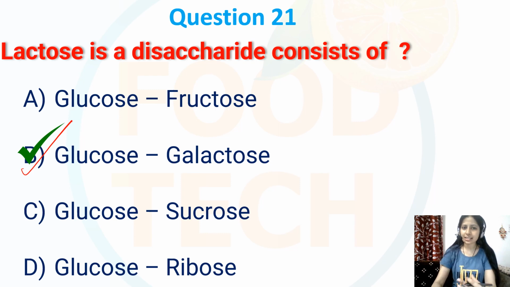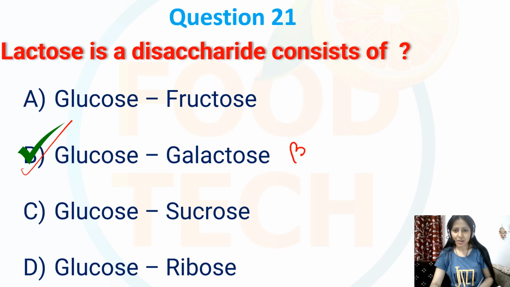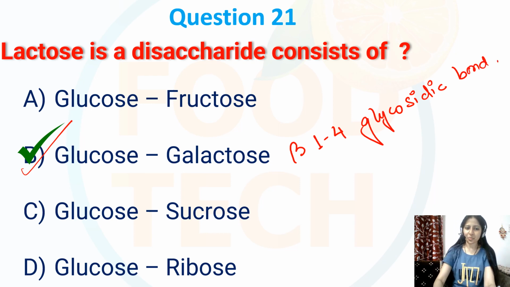We know that lactose is formed by a condensation reaction between a molecule of glucose and a molecule of galactose, which are linked together by a beta 1,4 glycosidic bond. So the correct option is option number B.